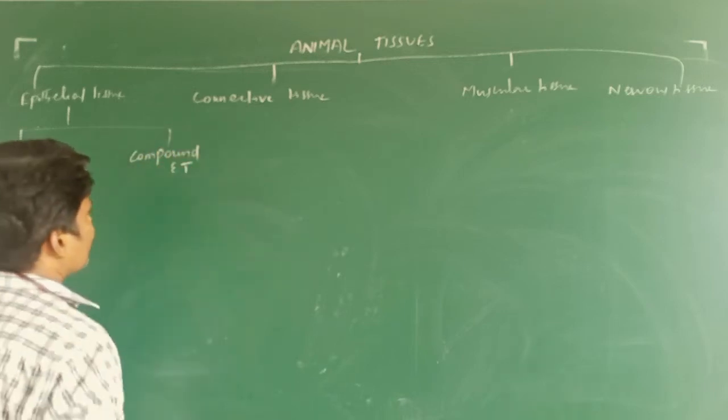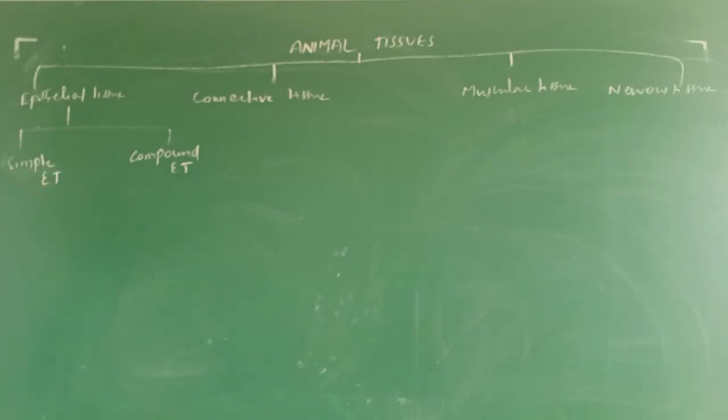This one simple epithelial tissue and compound epithelial tissue.